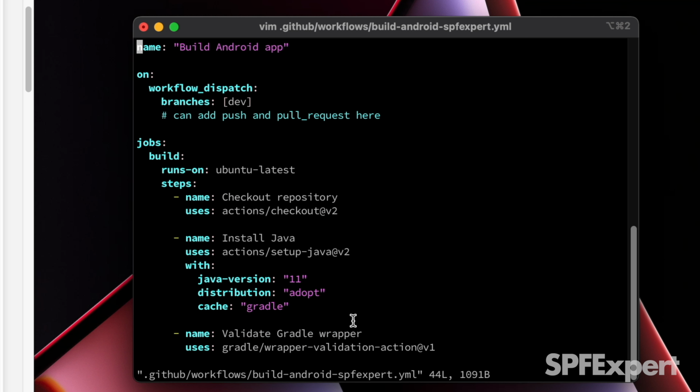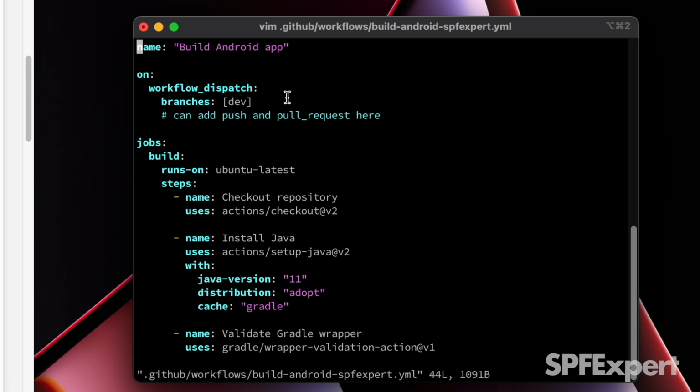So here you can see the contents of the YAML file. I went ahead and put all of this out on the blog so you can go out there and simply copy it. YAML is really sensitive about the number of spaces and indentations that occur. So if you run into any issues, you want to double check that, but I've tested this file a few times and hopefully there won't be any issues.